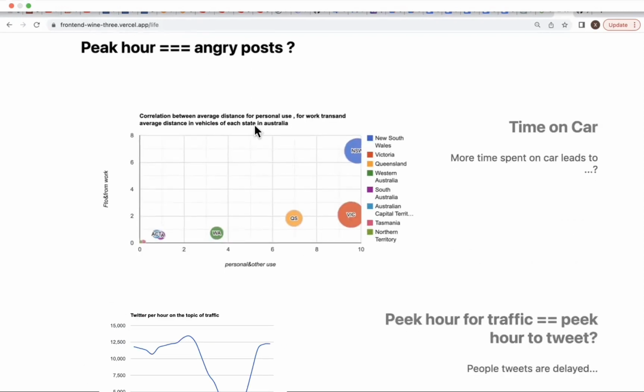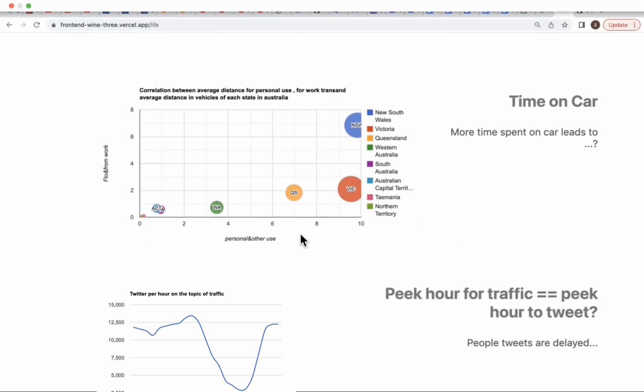Now let's move to scenario 2, which relates to peak hours and non-peak hours traffic sentiment analysis. Here is the correlation between the average distance for personal use and for work purposes across all states. New South Wales is definitely the top one, with the highest personal and other use and also the highest work use of vehicles, which is surprisingly balanced compared with Victoria, because both are quite busy and rich cities. Whereas for the Northern Territory and Tasmania, unsurprisingly they are at the corner.